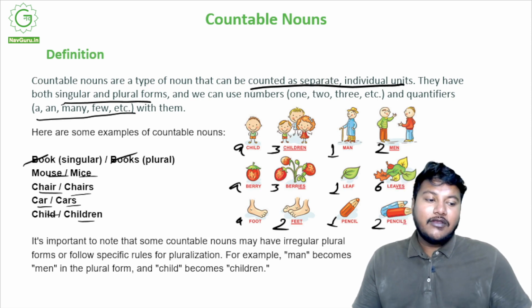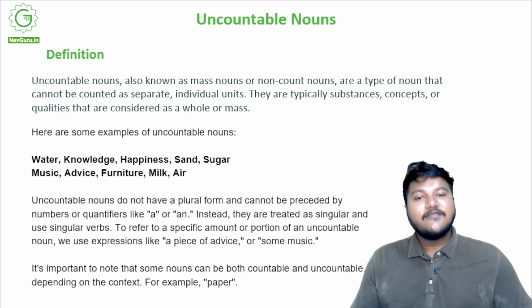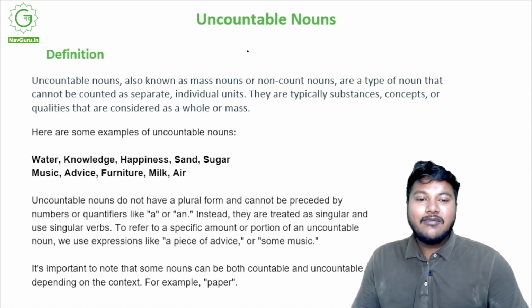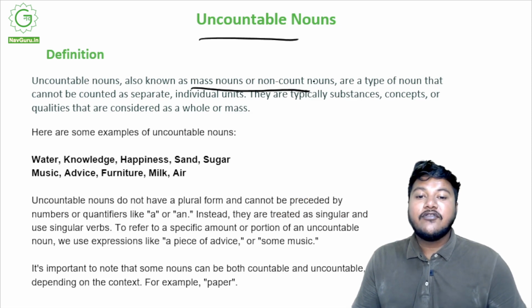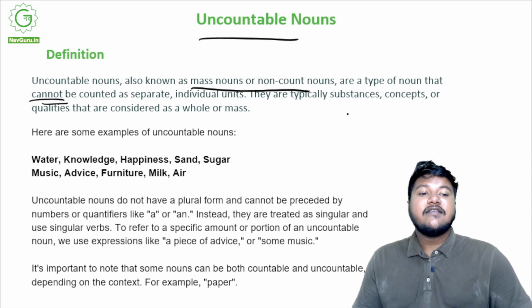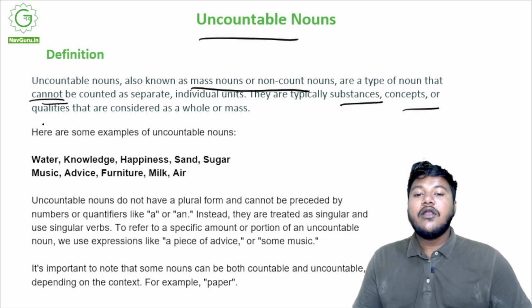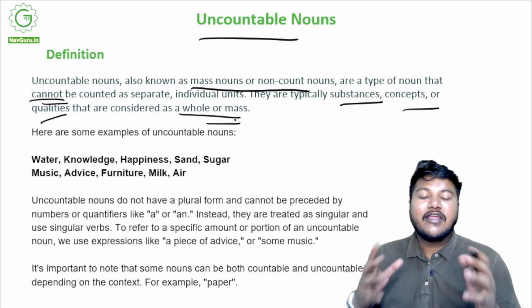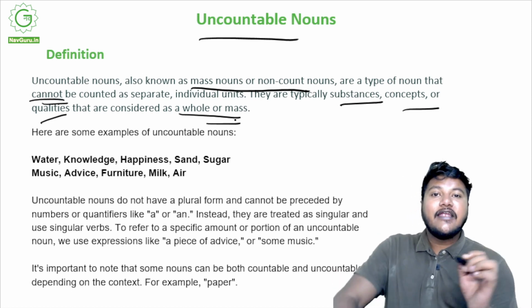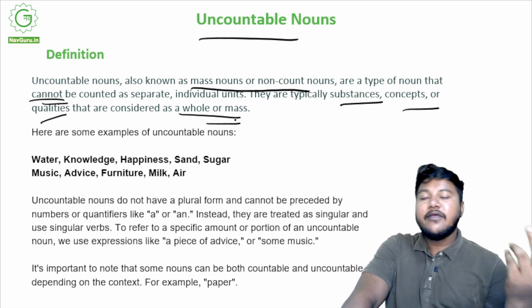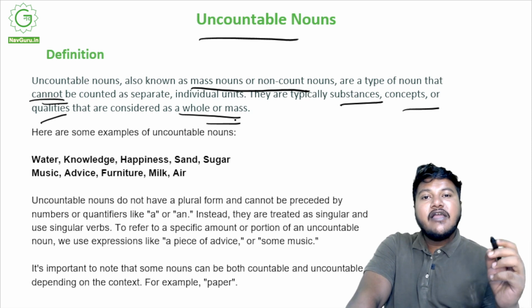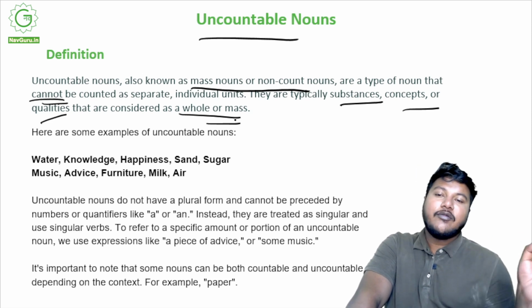So after countable nouns, what do you think we should study? Yes, uncountable nouns. So uncountable nouns, also known as mass nouns or non-count nouns, are a type of noun that cannot be counted as separate individual units. They are typically substances, concepts or qualities that are considered as a whole or mass. So they are basically things that we cannot count. As simple as that. Anything that you cannot count, either on your fingers or in numbers, it might be a very large number for that matter. Anything that is not countable is an uncountable noun, right?